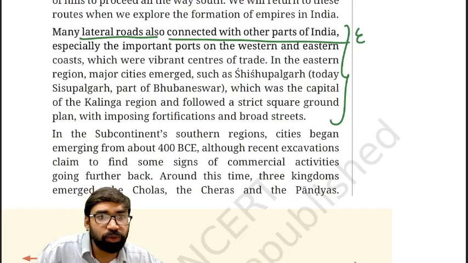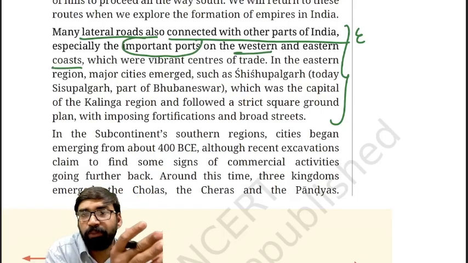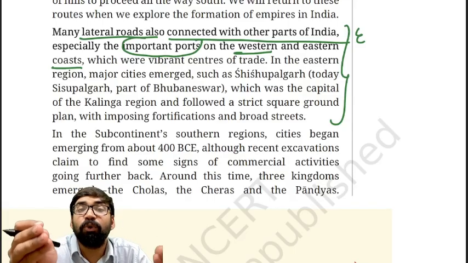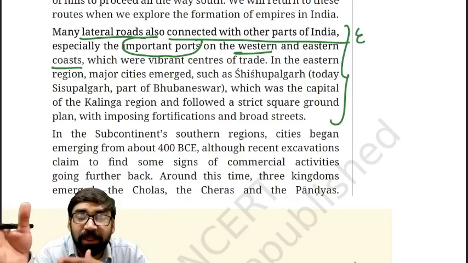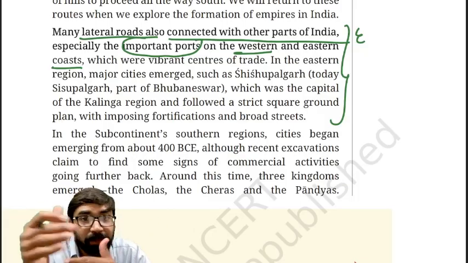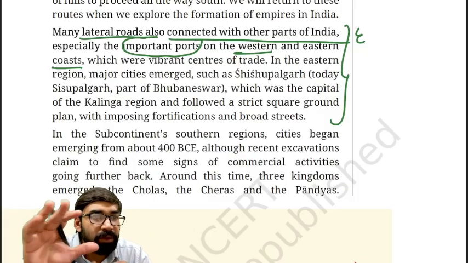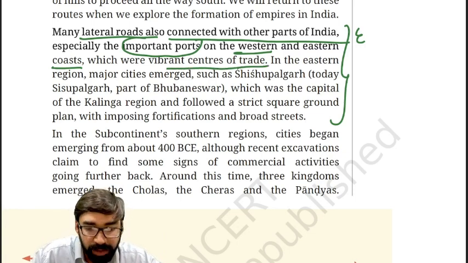These lateral roads connected the important ports on the western coast as well as the eastern coast. Western coast: the important port was Bharuch, present day in Gujarat. Clear. Eastern coast: the important port was Tamralipti, present day Bengal area. Clear? Remember this. So these were the vibrant centers of trade.